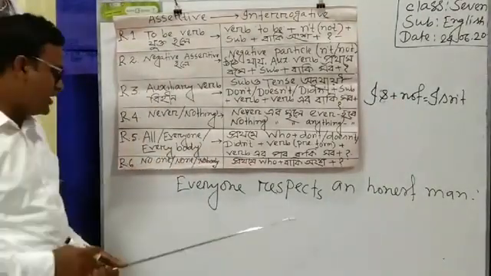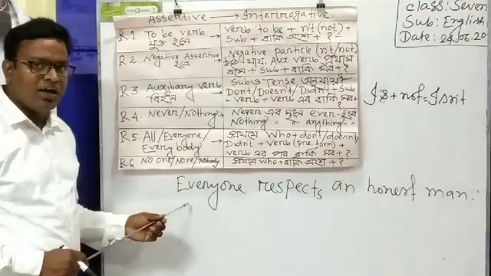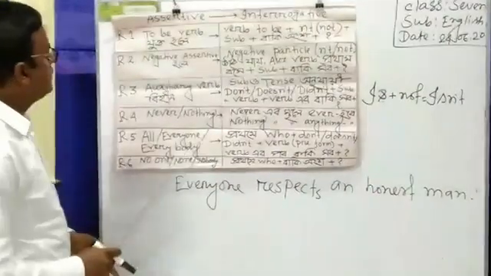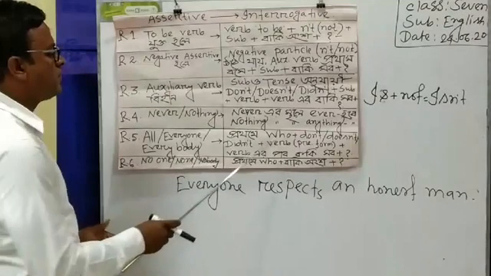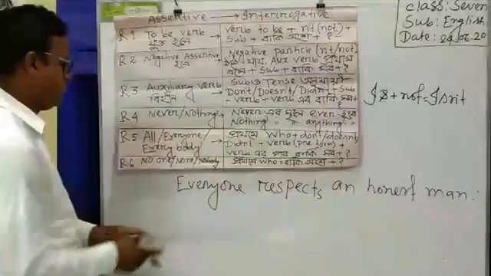Here you can see that I have written here "everyone", and in place of "everyone", at first we have to write "who".